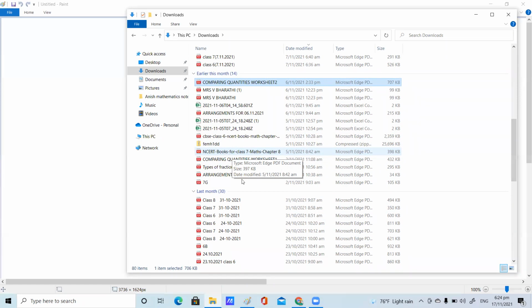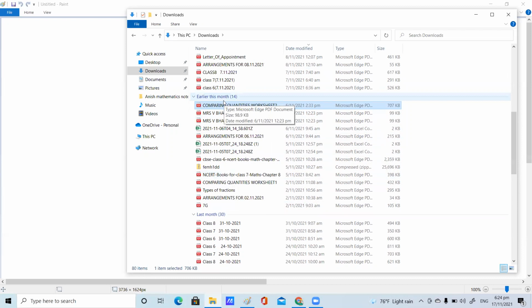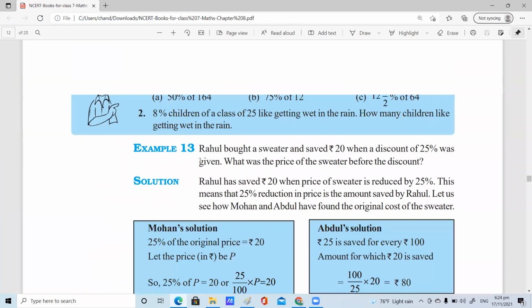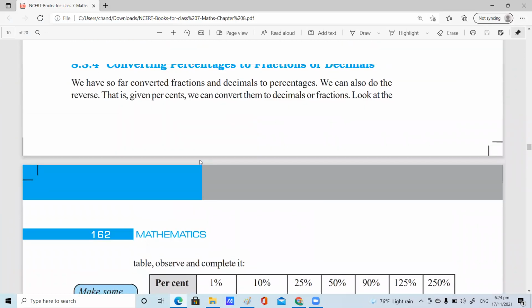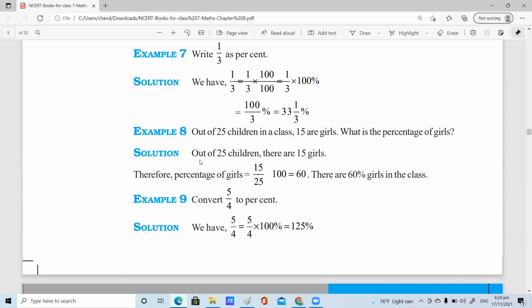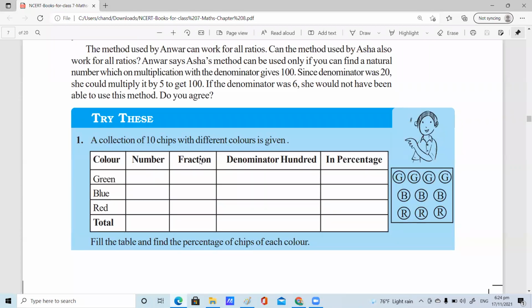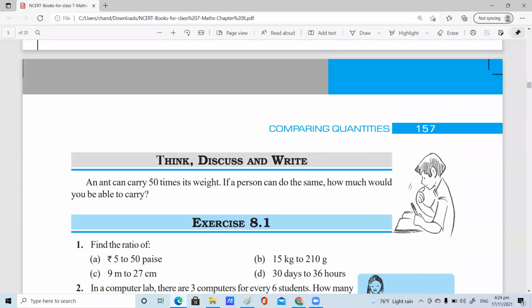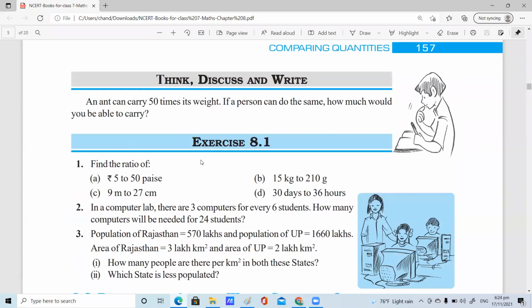Thank you. One minute, children, I'll come to you because I have to download some part of the textbook here. Chapter 8 is comparing quantities, right? Slowly we will discuss each and every point once again and start our session, children.